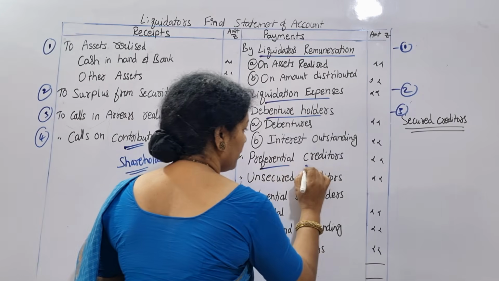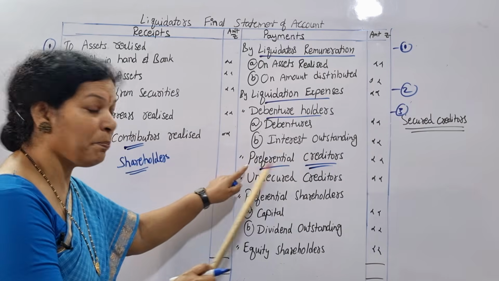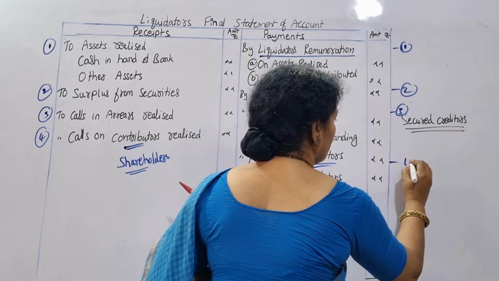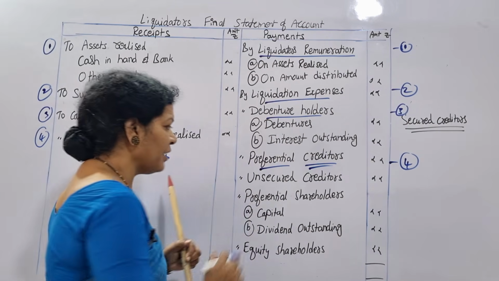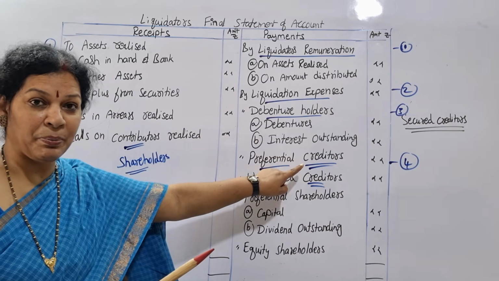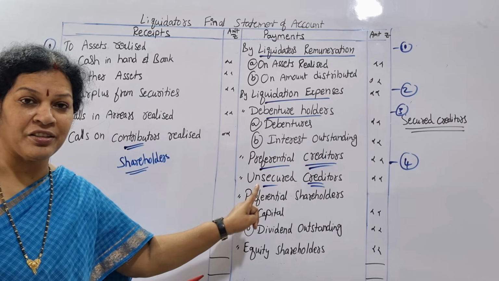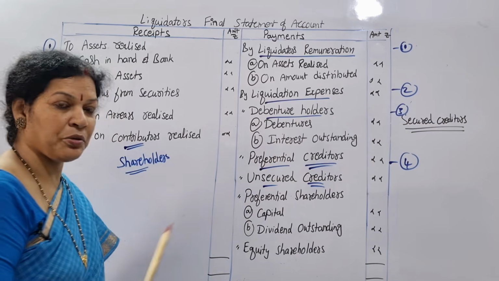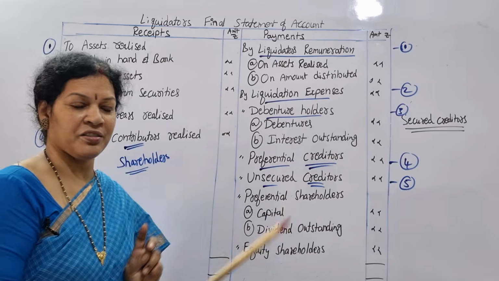creditors. Remember, after debenture holders, creditors. Who are the creditors? Preferential creditors, fourth preference. After preferential creditors, unsecured creditors. Preferential creditors will first be paid off after the debenture holders. Creditors are of two types, preferential and unsecured. Preferential first, and then after that unsecured creditors.